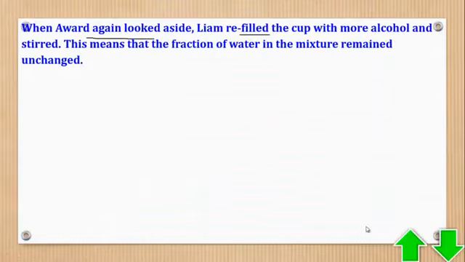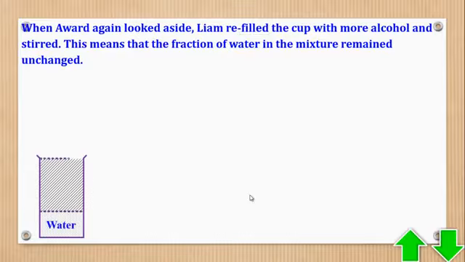We make this sketch and say that the fraction of water is still the same, which is 3/5. The one for alcohol is the balance, which is 1 minus 3/5, and gives you 2/5.